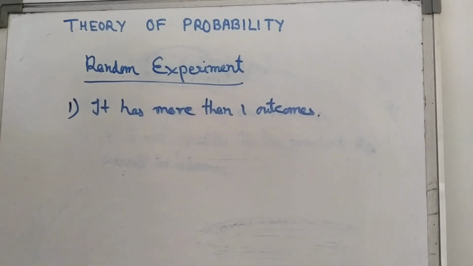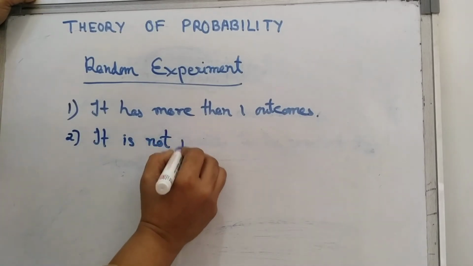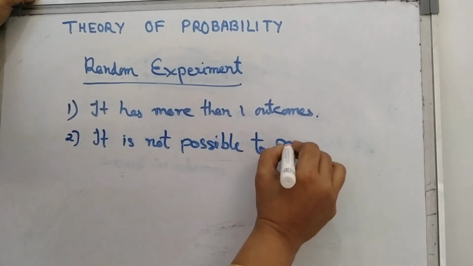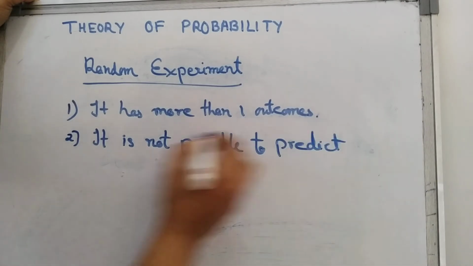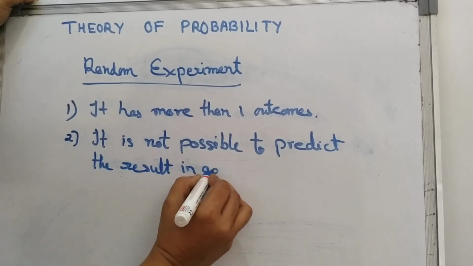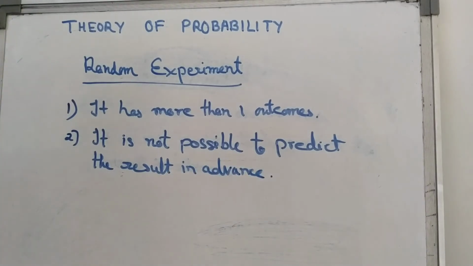And the second one is it is not possible to predict the result in advance. Though we know all the possible outcomes of that particular experiment, we cannot predict exactly what is going to happen. That means we cannot predict the result in advance, but we know all the possible outcomes.